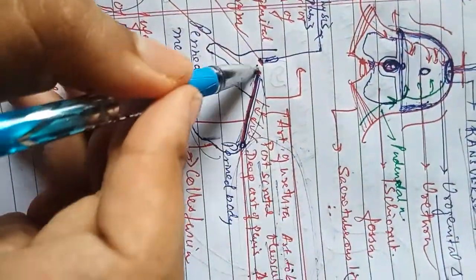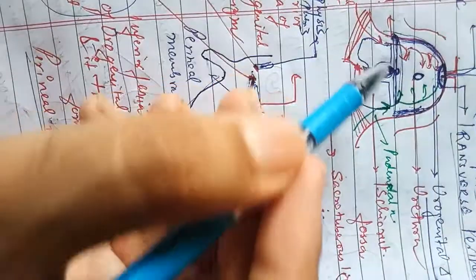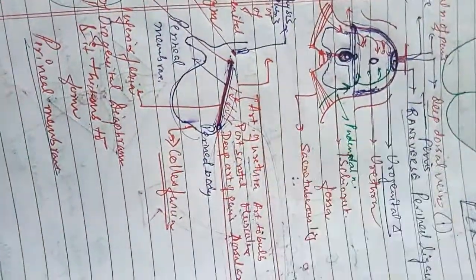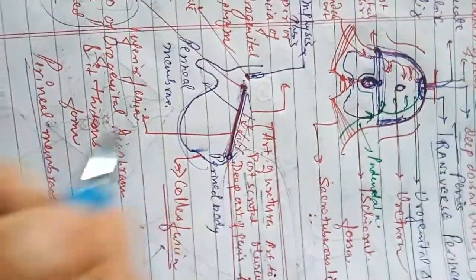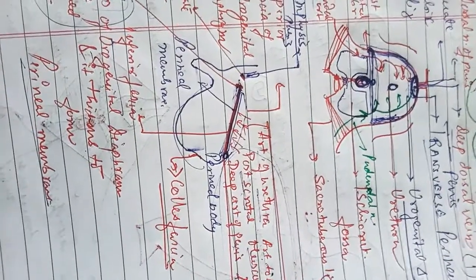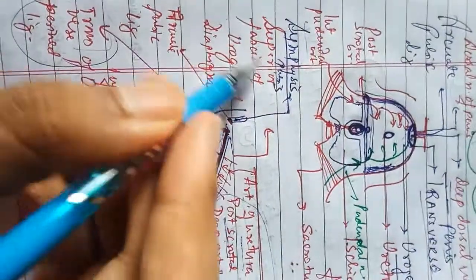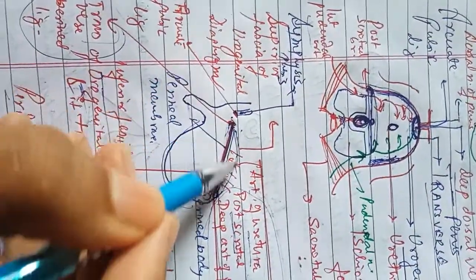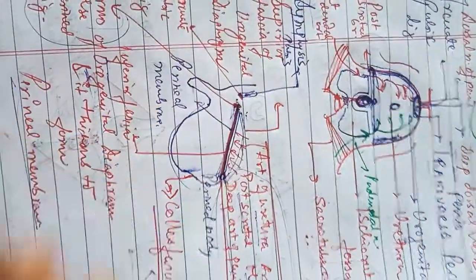The superior fascia of the urogenital diaphragm is also there, which is the pelvic fascia only.